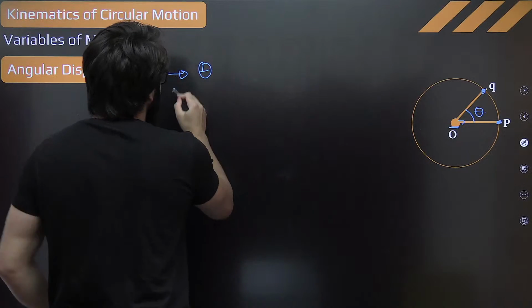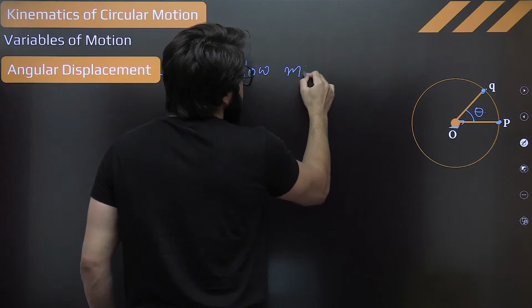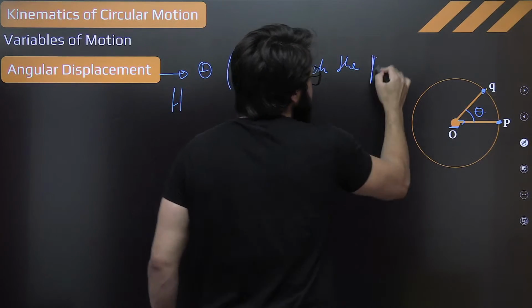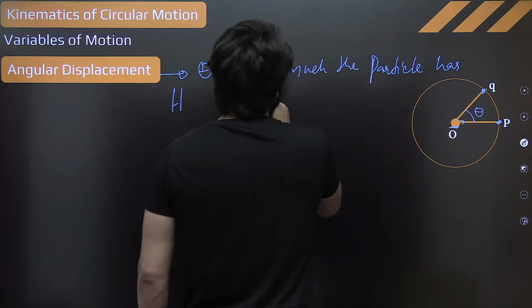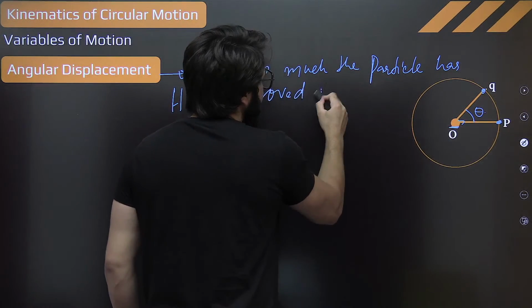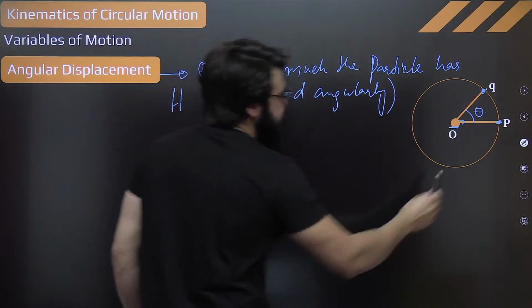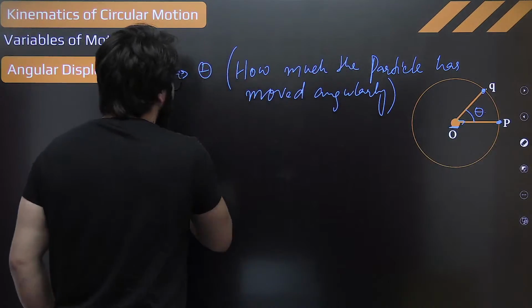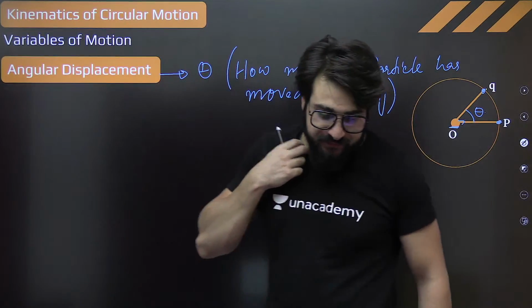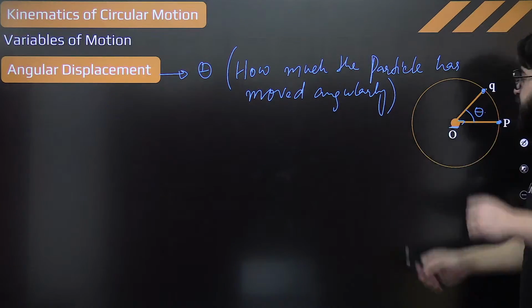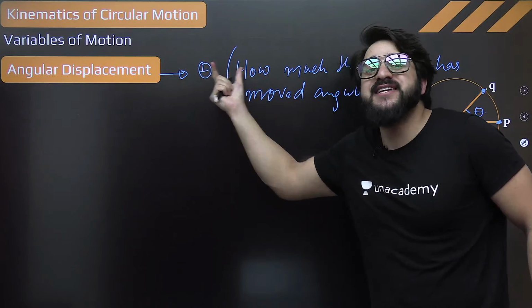Can I just write over here? It is how much the particle has moved angularly. Okay, definitely I can say it like that only. How much the particle has basically moved angularly. You getting this one? Yes, definitely. So over here, we represent this angular displacement with what? We say this is theta.